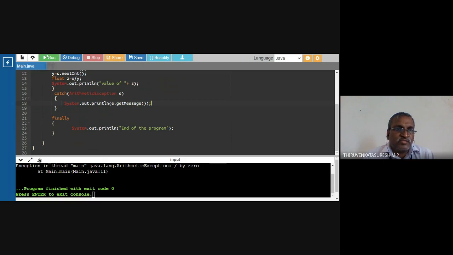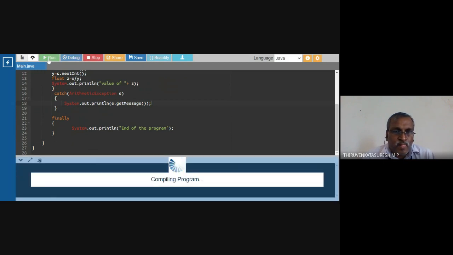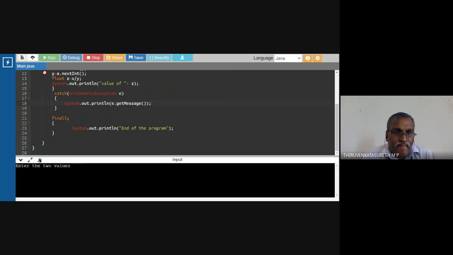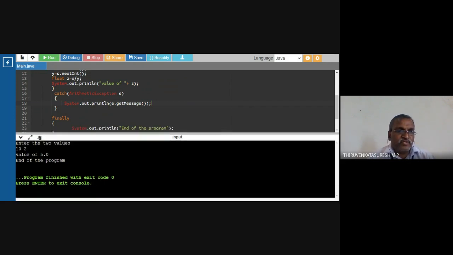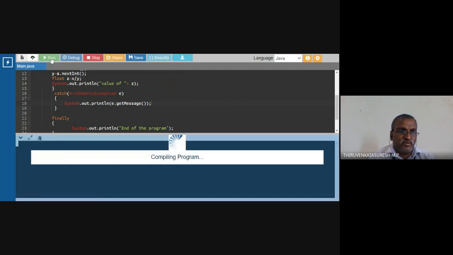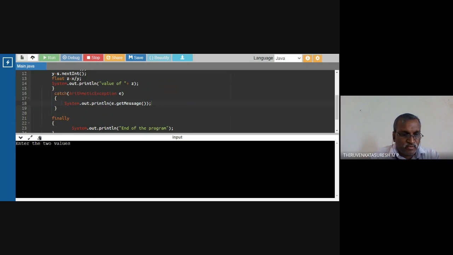Now I'm going to run this code. Enter the two values. What is the output? The output is 5.0. Once again I'm going to run this code. What is my input? I'm going to enter 10 divided by 0. So this is an abnormal situation, divided by 0.